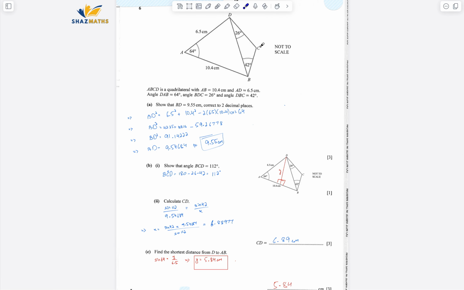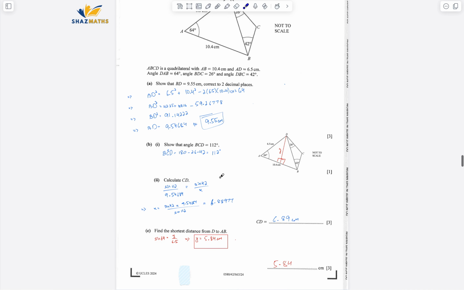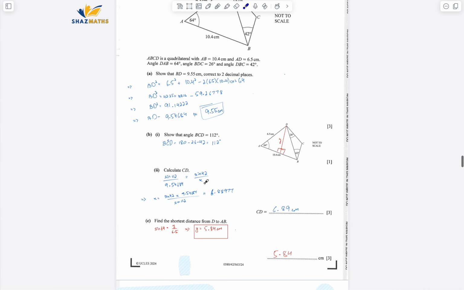Calculate CD. So this CD over here, we have to find this one. We already know BD. Have a look, it's of 3 marks. We know two angles. We basically know the third one as well, but anyway, two angles. One side is known, we have to find out the other side. So 2 sides, 2 angles are involved. Straight away use the sine rule to find out that side CD.